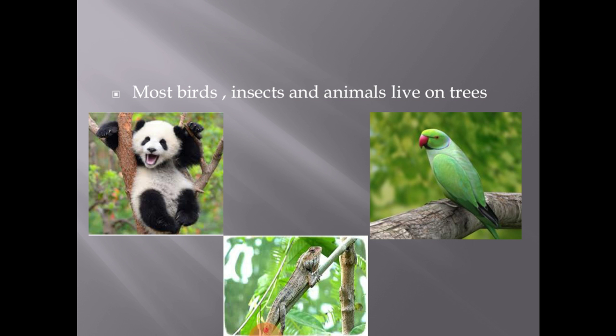So, take out the textbook page number 23. In that, there are 3 missing letters and name 3 land animals. The homework for today is to write those 3 missing letters.